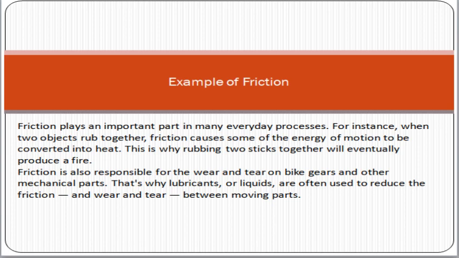Now, examples of friction. Friction plays an important part in many everyday processes. For instance, when two objects rub together, friction causes some of the energy of motion to be converted into heat. This is why rubbing two sticks together will eventually produce a fire. If you take two sticks and rub them against each other, it will produce a fire because it is creating friction.